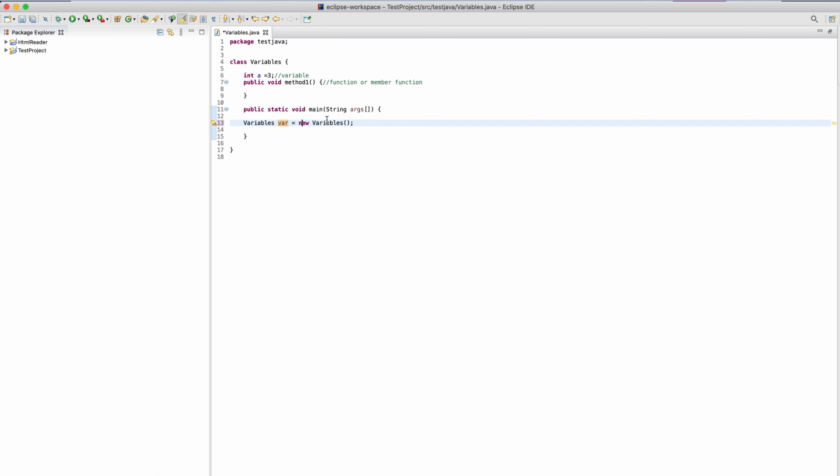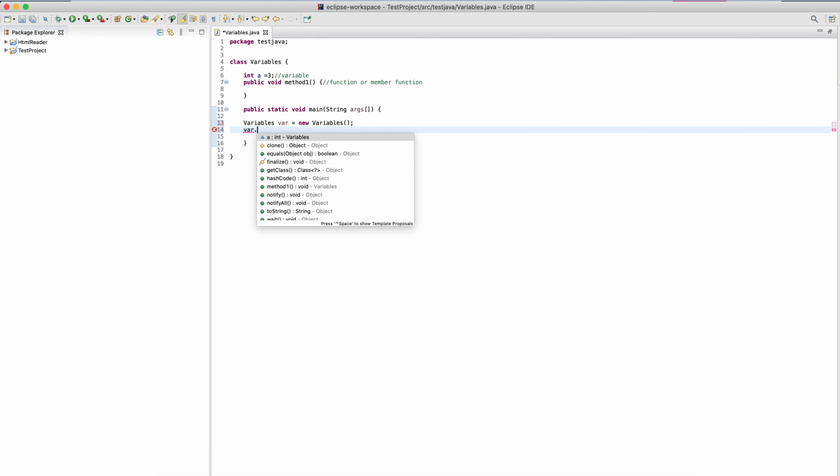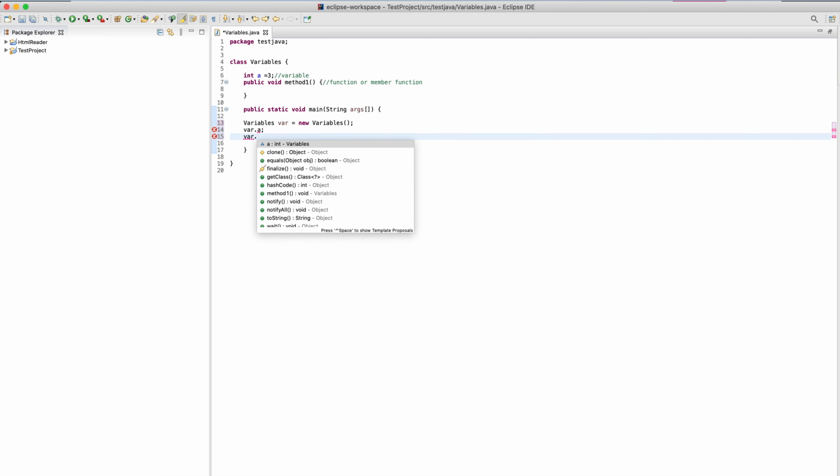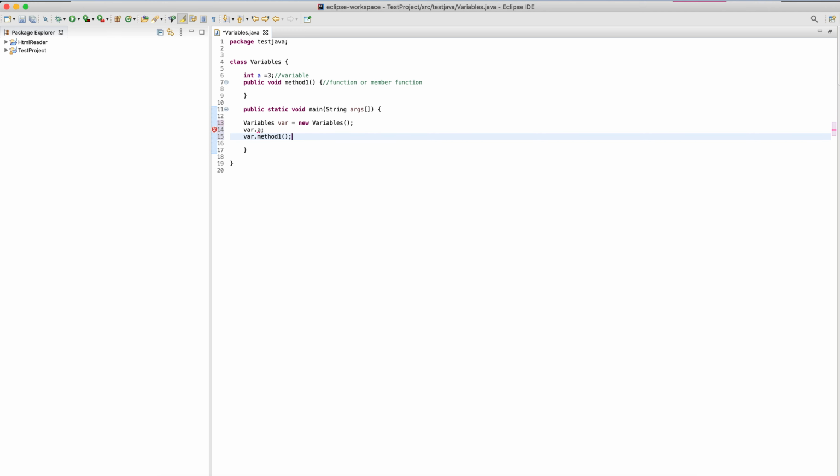So if you are writing new like this, it means you are going to create an object of it. It is creating an object of my variable class. Now to access my method and the variable, I will do my variable name dot what I need to call. If I need to call my member variable, I'll just do this. If I need to call my method, I will do like this. So in this way I can call my member variable and the method function.